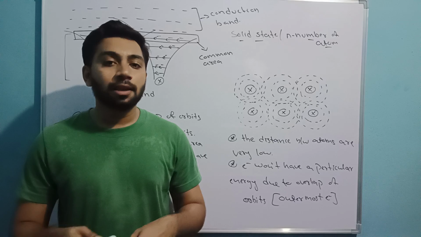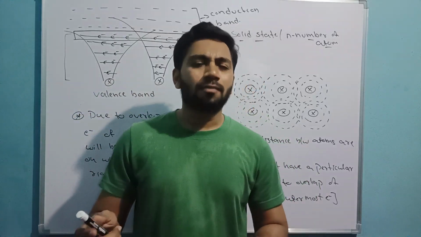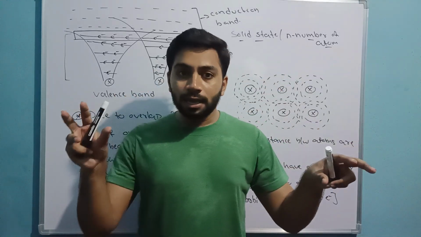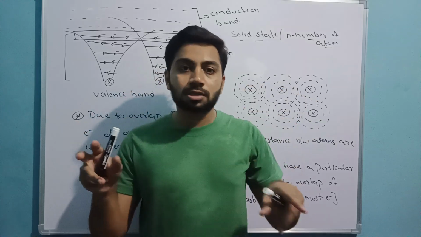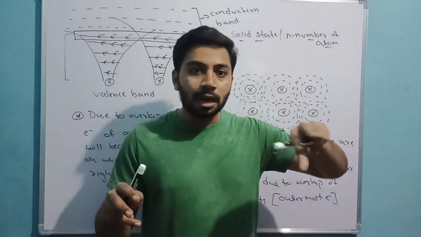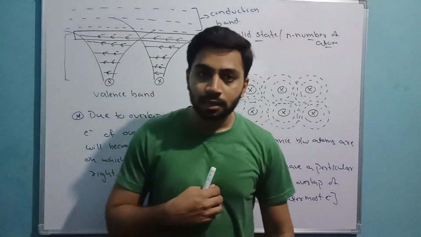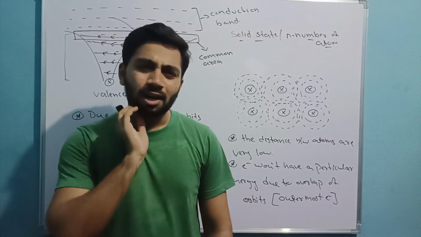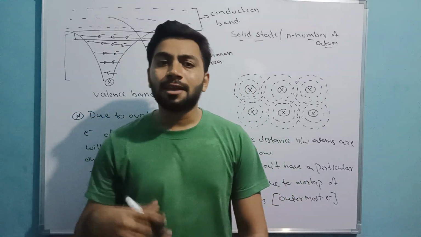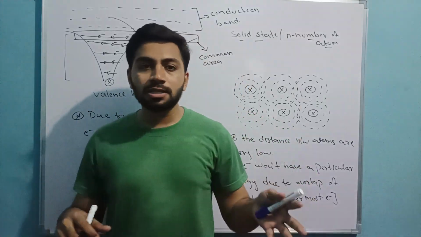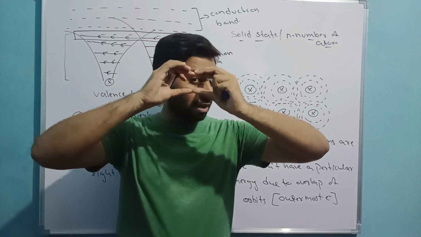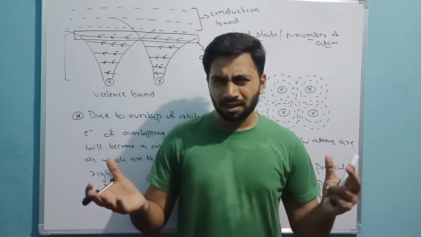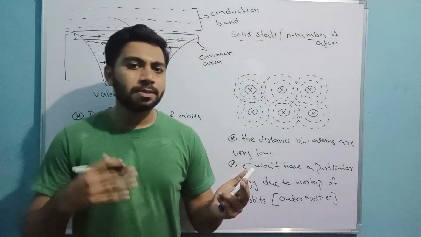And after that, we learn what happens if you have a single isolated atom and if you have a compound or substance, why it is very hard to remove or add electrons, and what happens in the solid state. See, in this universe, an isolated atom is very hard to find. Isolated atoms only exist in a laboratory, that too at a very microscopic level. In the universe, everything is made of solid substances or n number of atoms. So we learn what happens in the atoms and what happens in the isolated charge.